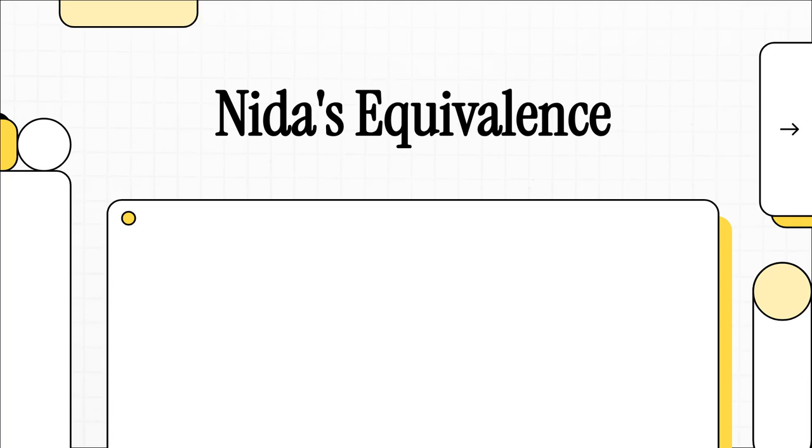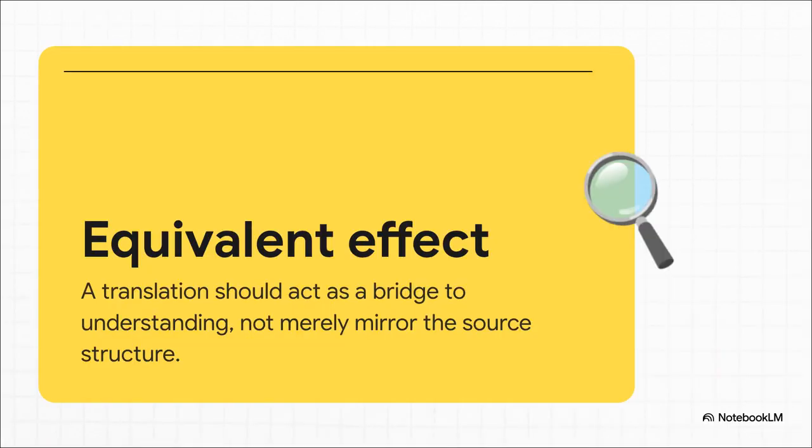Eugene Nida's framework completely revolutionized translation studies. It shifts the focus from word-for-word accuracy to achieving an equivalent effect. This prioritizes effect-for-effect communication over literal translation. The core theory here is equivalent effect. In Vietnamese, we call this hiệu ứng tương đương.